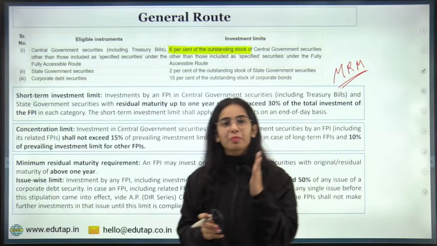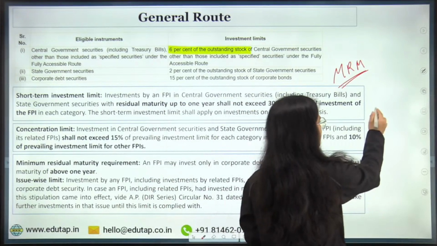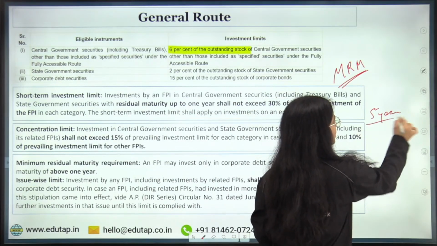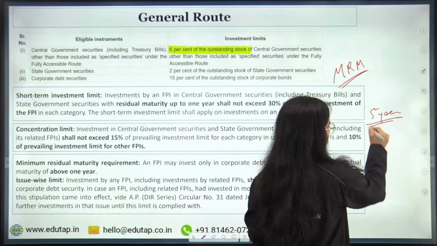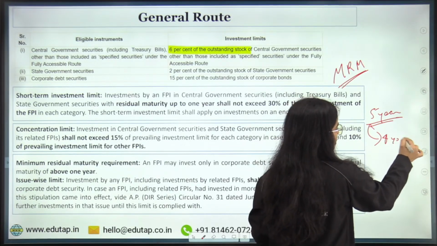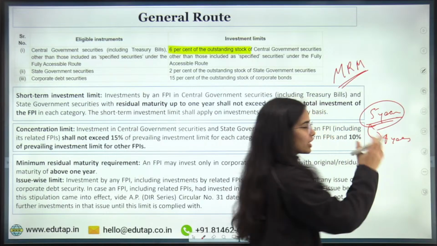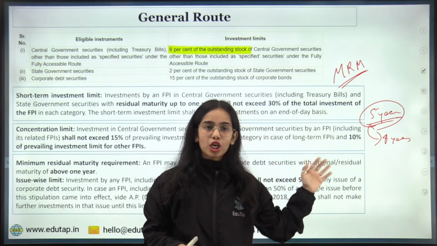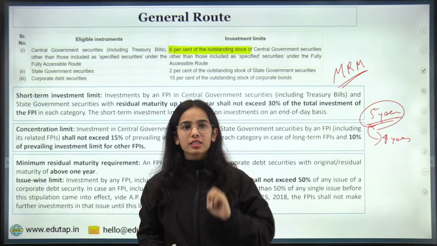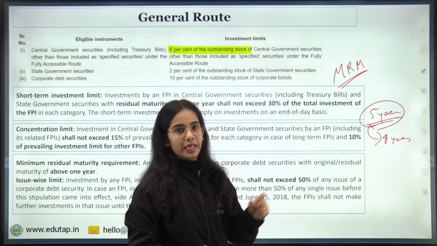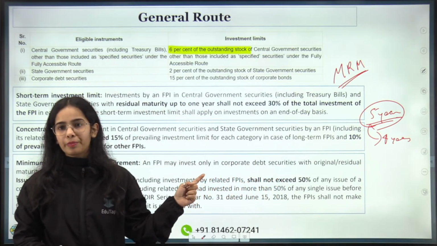Minimum remaining maturity. Let's say the bond is of 5 years and 4 years are left. The bond was of 5 years, it was released in the previous year. So 1 year has passed and 4 years are left. So what is the residual maturity here?